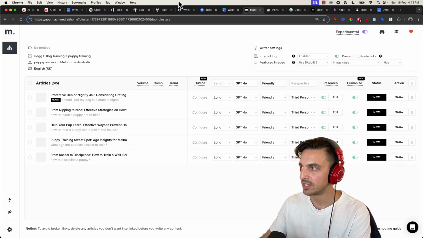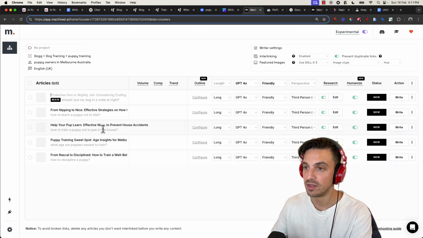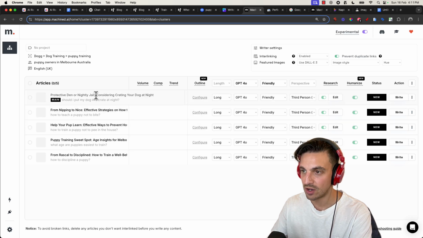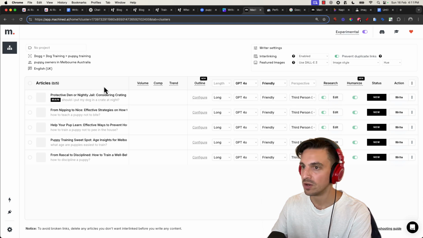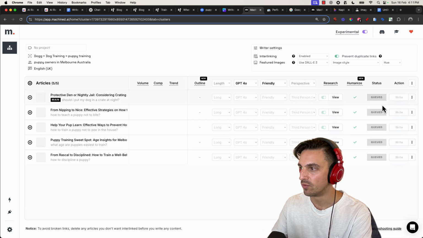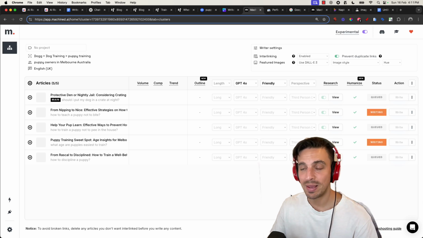Once I've got all this selected, I'm happy with the title that it's choosing and the keyword that it's targeting. That's okay. I'm going to now select all of the articles, click actions here, and I'm going to write all 5 articles. This is going to take a minute or two, and it's going to write every single article.